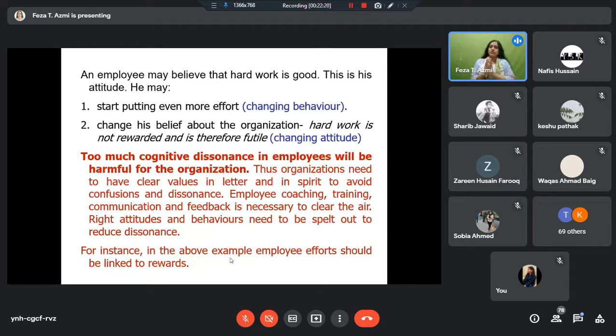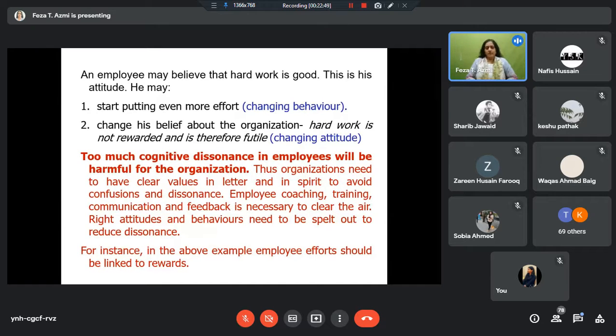So they have to ensure that if people have strong beliefs about something, if they have strong attitudes about something, then those attitudes should be supported by the organization, through the organization culture and through the organization policies or through reward mechanisms. We should try to support these strong attitudes so that people do positive things. So their behavior will be positively affected. So attitude will positively affect the behavior.